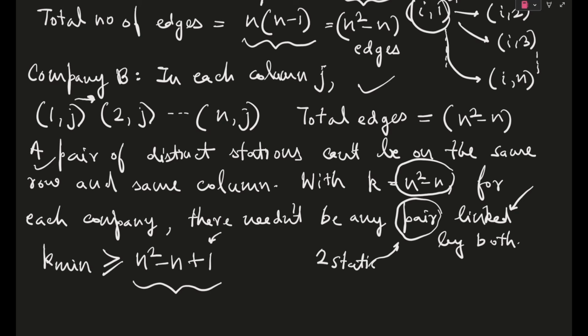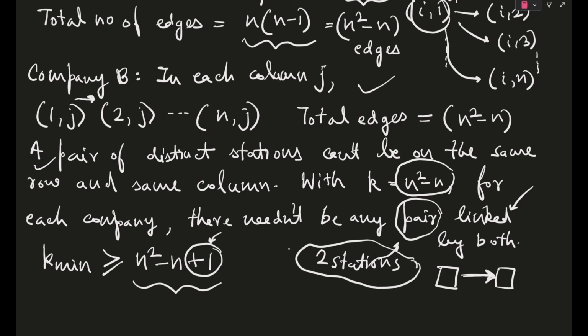Now, any two stations can be joined by one path. Or rather, in the language of our question, one edge connects two stations. So this plus 1 introduction here is actually breaking the minimum boundary.